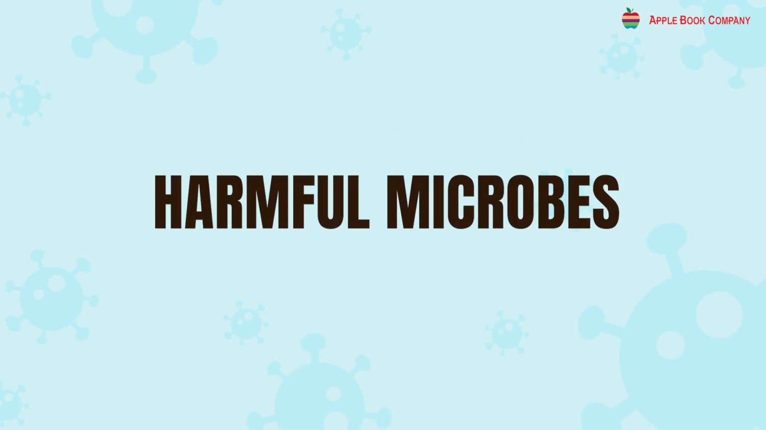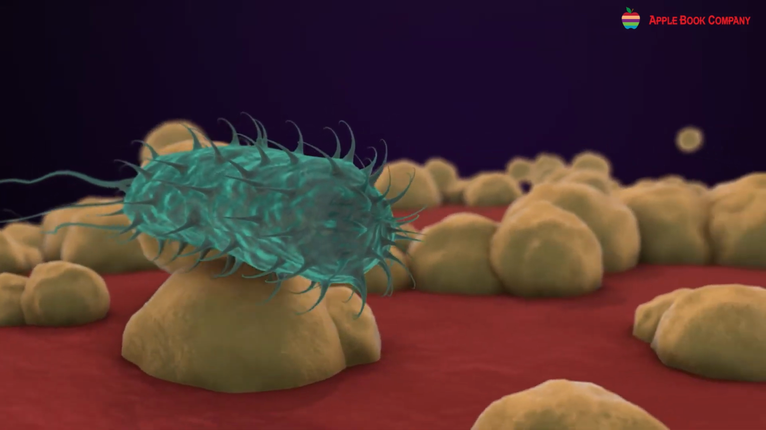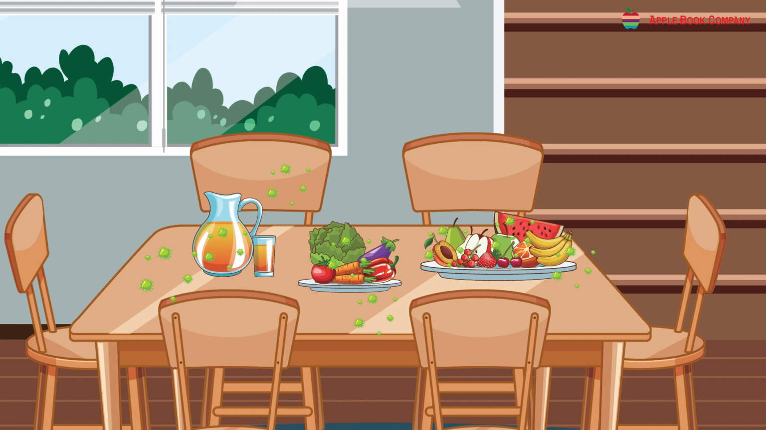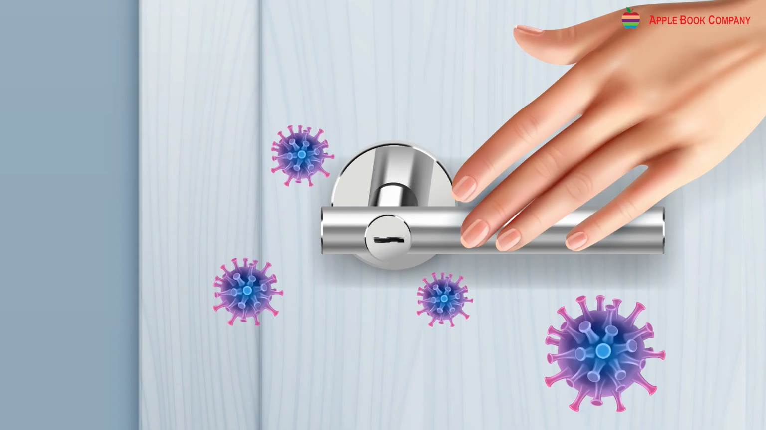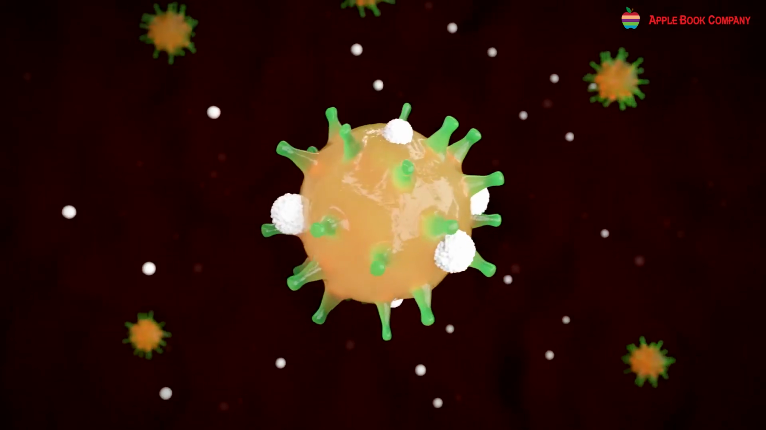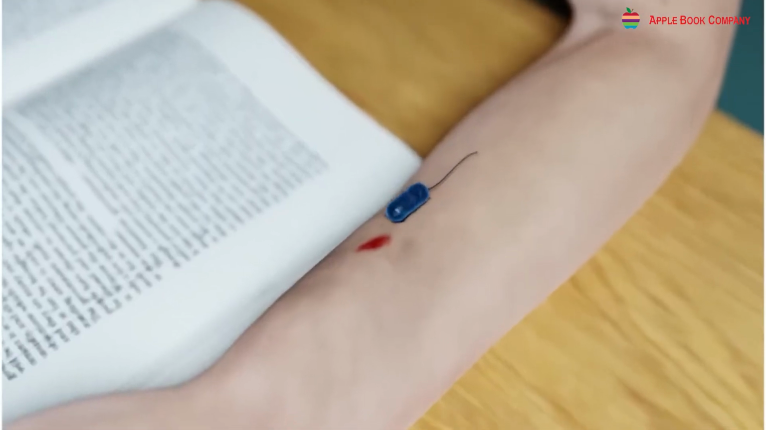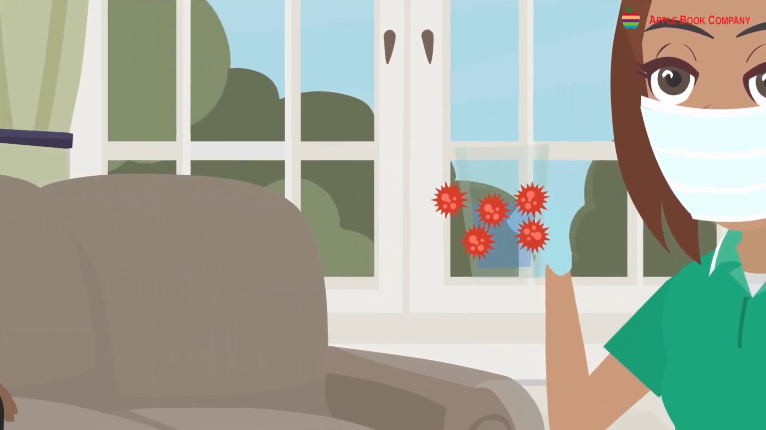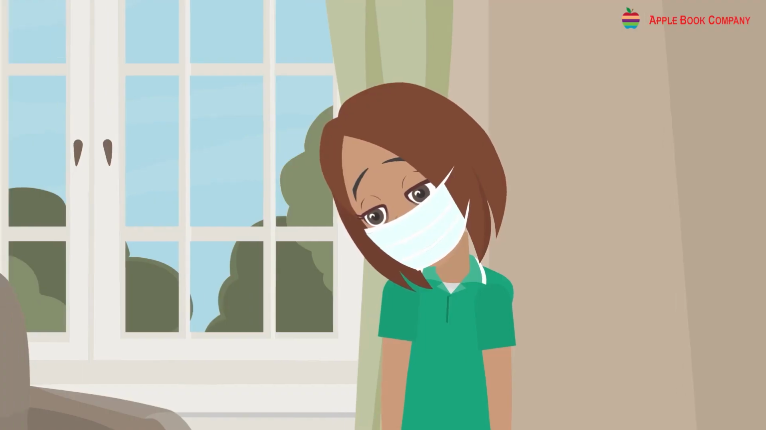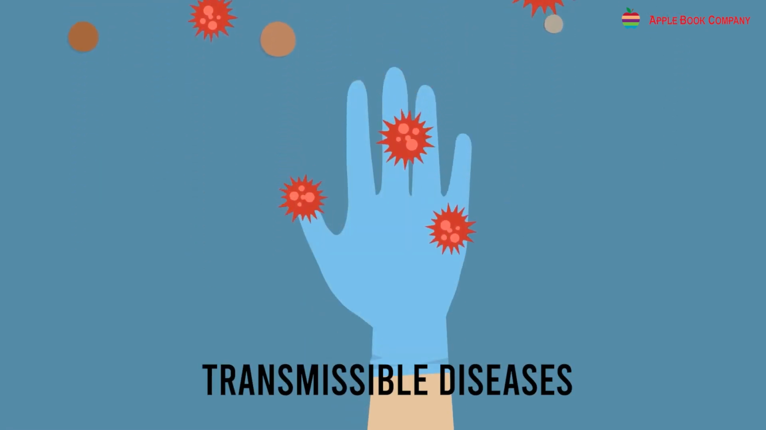Harmful microbes. Germs are microorganisms that can make you sick. Germs are everywhere: on your desk, in your notebook, on fruits, vegetables, door handles, in the air, in the water, etc. Germs can get into our bodies through our eyes, nose, mouth, and any cuts or scrapes. In different ways, they pass diseases from one person to another. These kinds of diseases are called transmissible diseases.